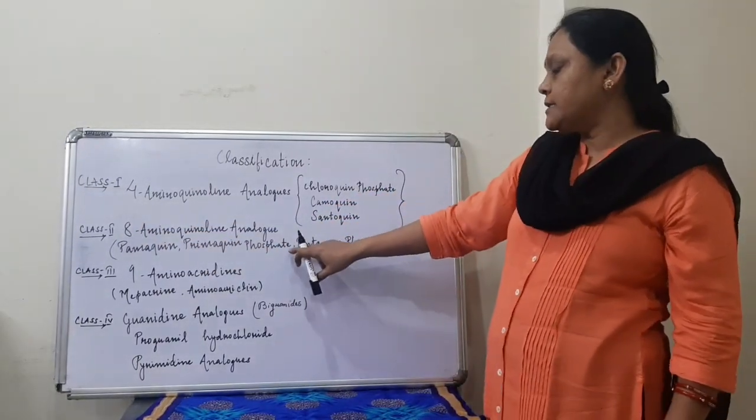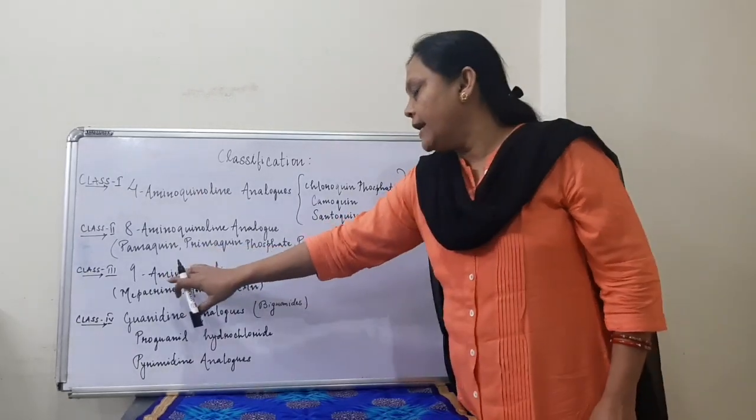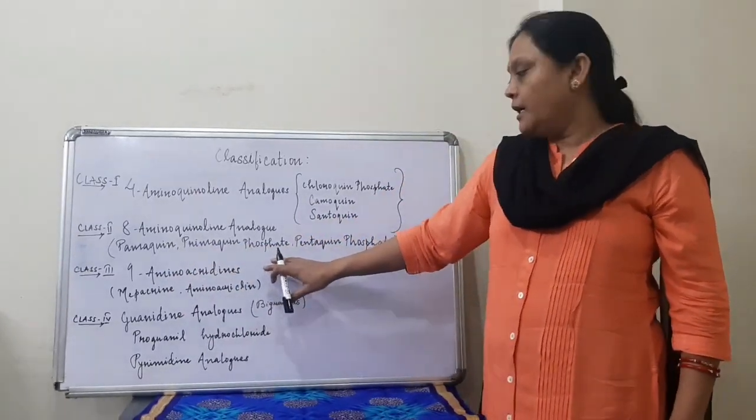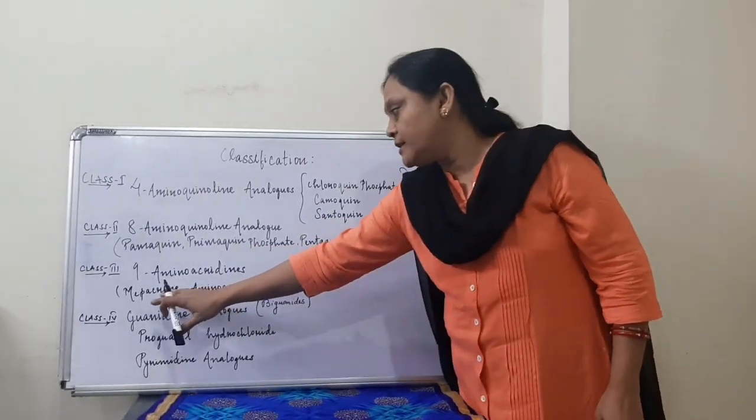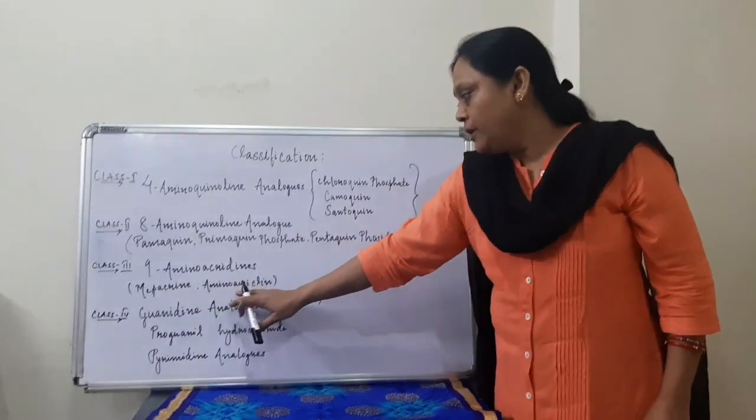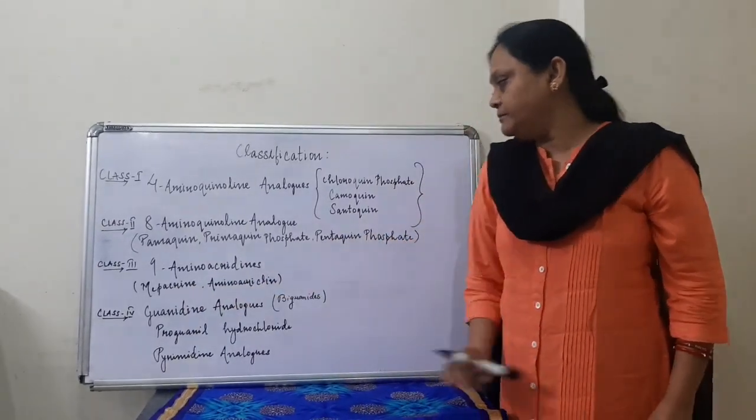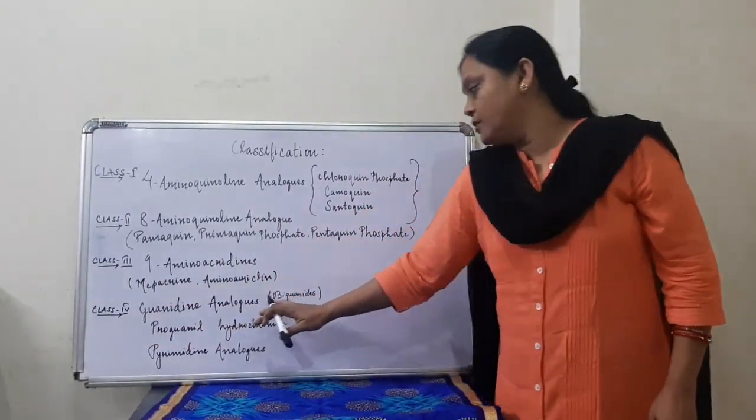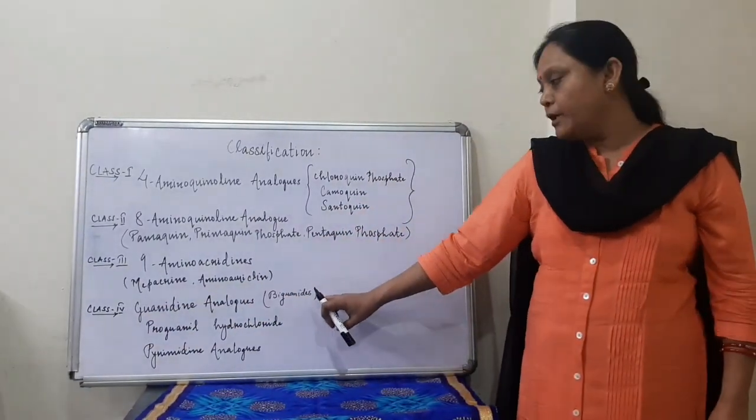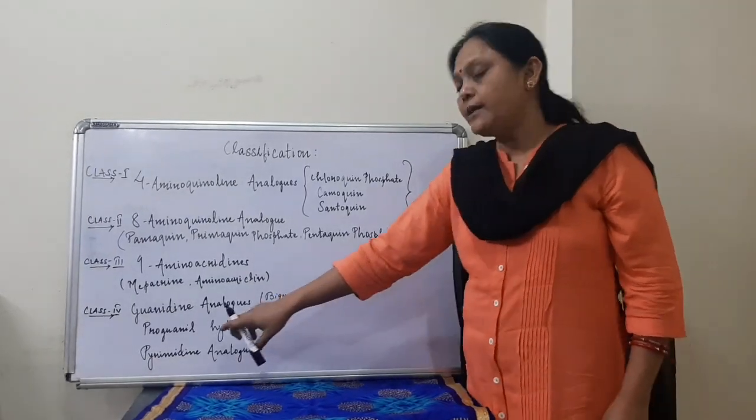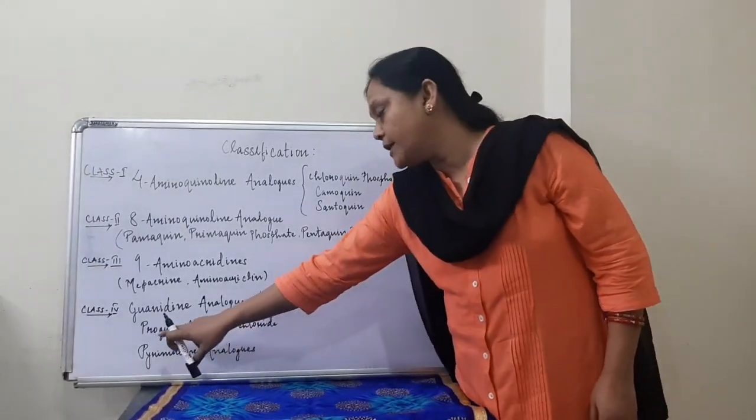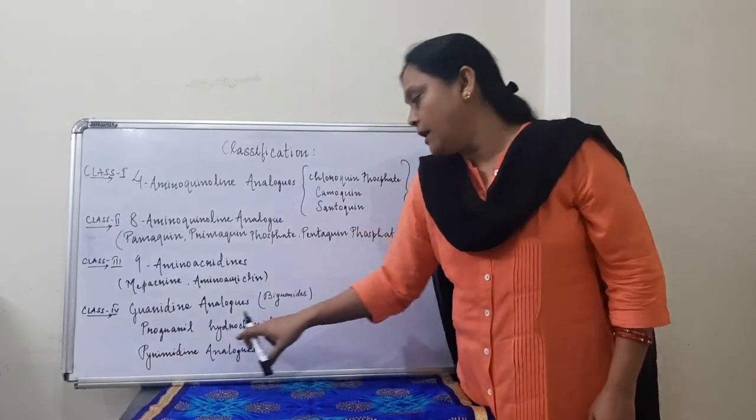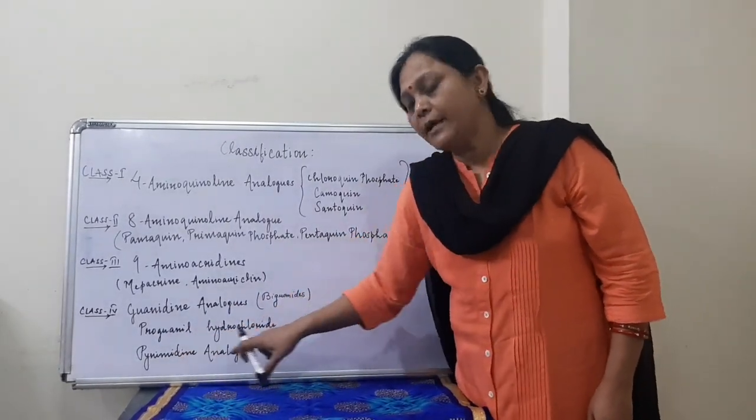The third class belongs to 9-aminoacridine. Under this again we have to study drugs like mepacrine, aminoacridine. The 4th class is guanidine analogous, which we also call biguanides. Under this, the drugs which we have to study are proguanil hydrochloride and pyrimidine analogous.